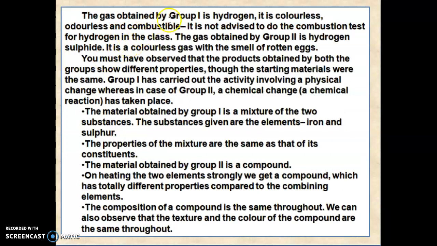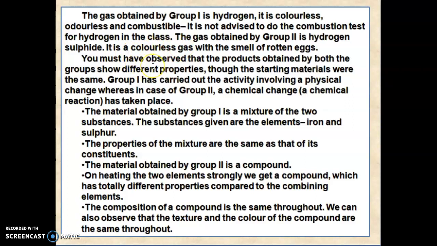So the gas obtained by group 1 is hydrogen. It is colorless, odorless and combustible. It is not advisable to do the combustion test for hydrogen in the class. The gas obtained by group 2 is hydrogen sulfide. It is a colorless gas with a smell of rotten eggs.